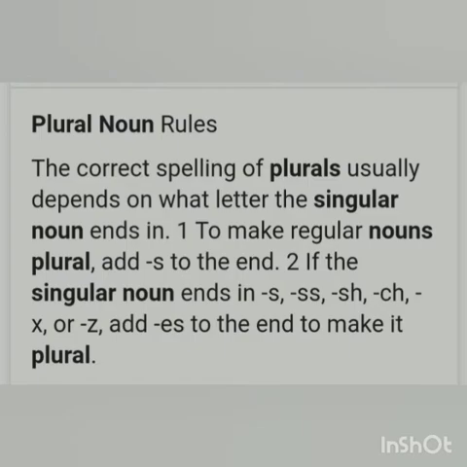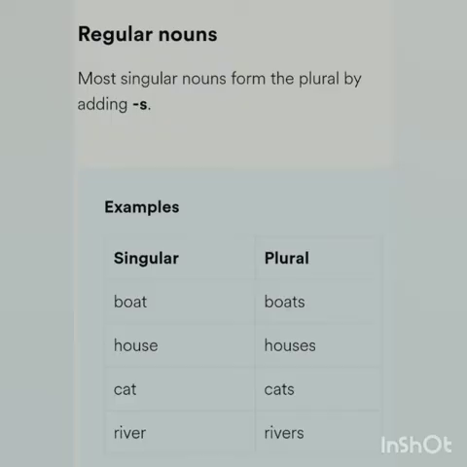Now let us see regular nouns. Most singular nouns form the plural by adding s. Some examples are given. Let us see the examples one by one. Singular, boat; plural, boats. House, houses. Cat, cats. River, rivers. In plural nouns, the word always ends with s.